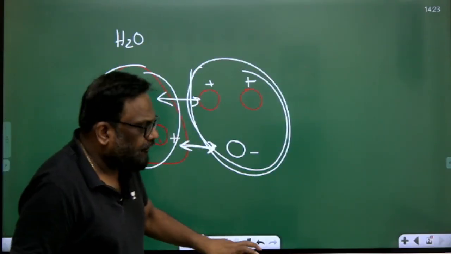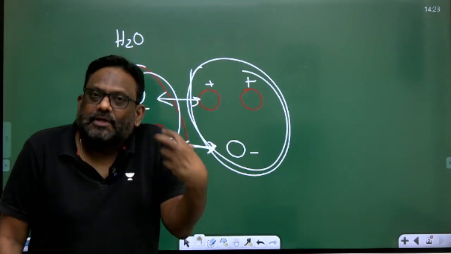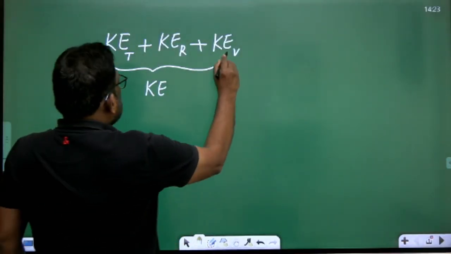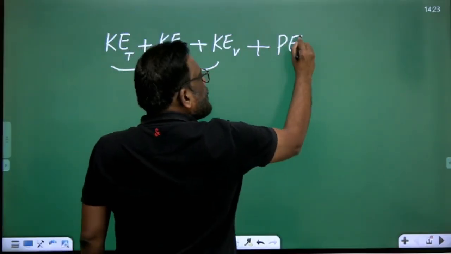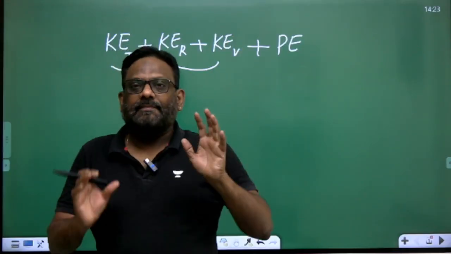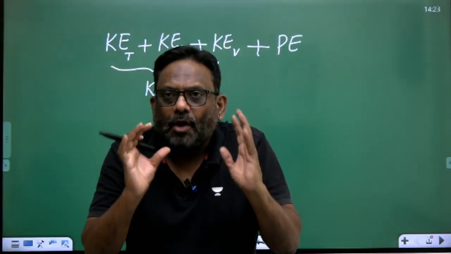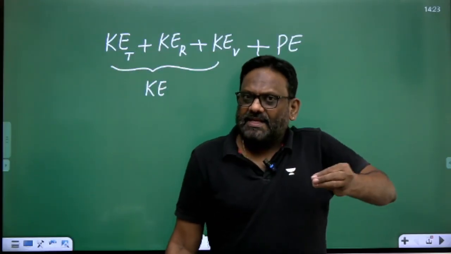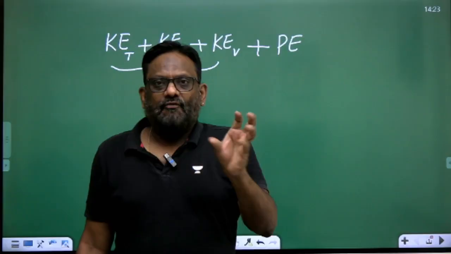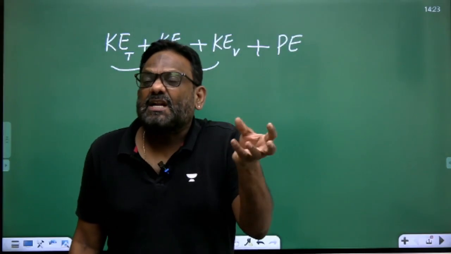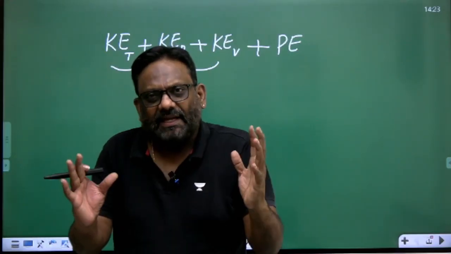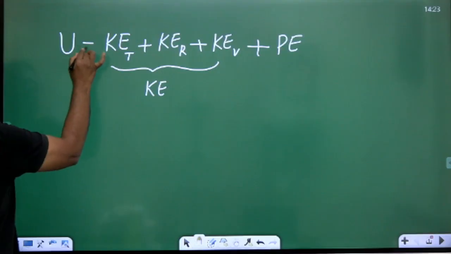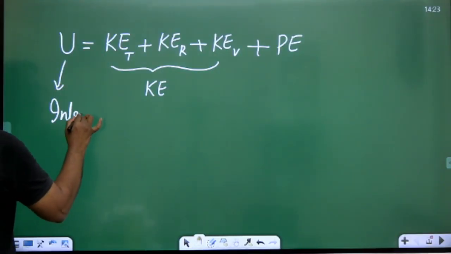So molecules also possess potential energy, that is interatomic forces. Therefore, I need to add this also. To this, I add potential energy. Please note down that this potential energy is representing the bond energy or intermolecular forces. So the total energy of molecules is translational kinetic energy, rotational kinetic energy, vibrational kinetic energy, plus intermolecular forces, that is bonding energy, which we call potential energy. This total energy put together, you call it internal energy, which I designate with U.